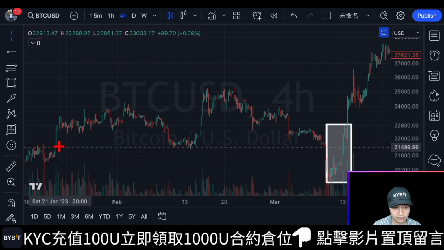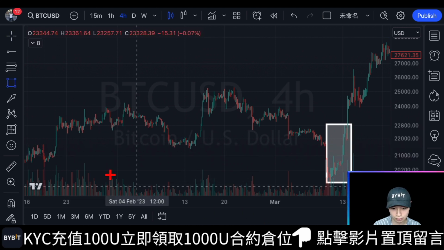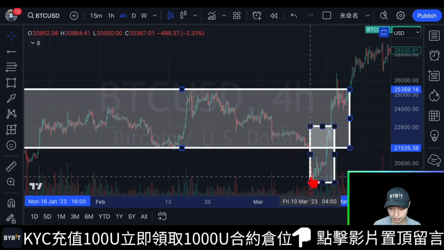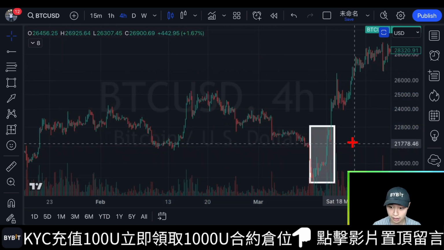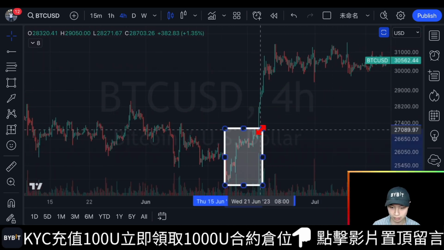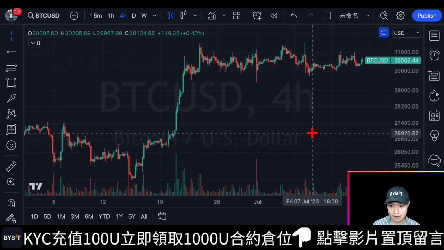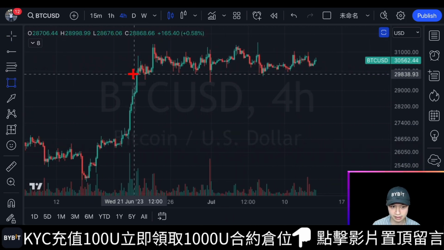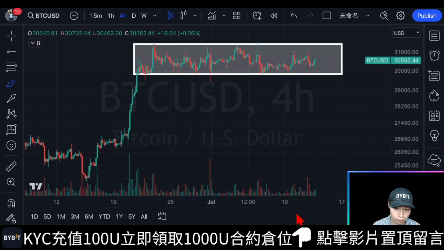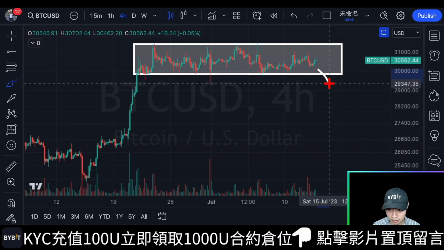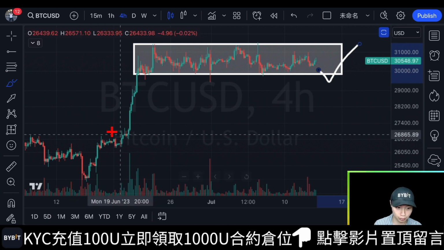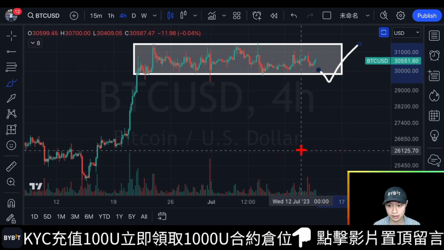I also believe that the current consolidation has a high possibility of forming such a structure. What does that mean? It means that we are currently in a range-bound oscillation. Right? So far, we haven't seen a valid starting point for an upward move. However, it's possible that we might find a suitable starting point when it breaks below this consolidation range. This false breakdown could potentially provide a reasonable and consistent starting structure, aligning with the previous analysis. That would be the best entry opportunity, whether it's for initiating a position or adding to an existing one.